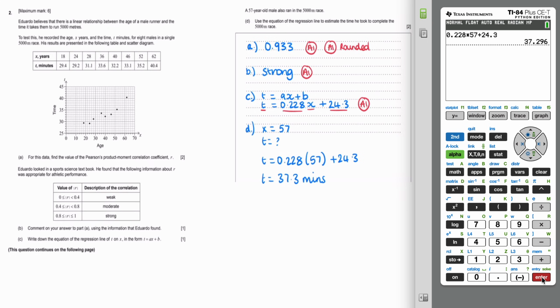And then the last part is 2 marks. So one is for the method and one is for the answer. You would be able to get this method mark even if you had the wrong answer above, as long as you had used your previous answer. So there would be a follow-through mark for that one as well.